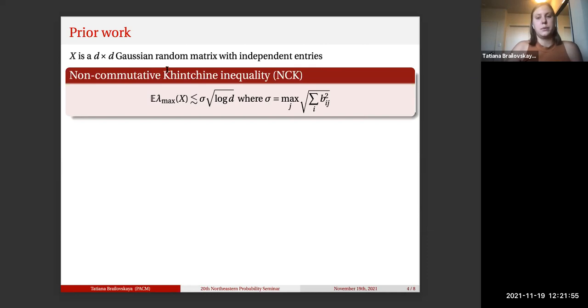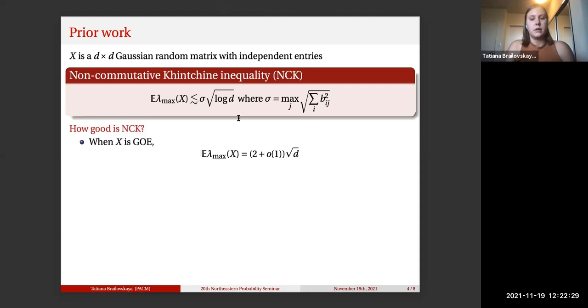When we have this Gaussian random matrix with independent entries, we know that the largest eigenvalue is going to be bounded above by this parameter sigma, which I've defined for you here, times square root log of the dimension. This inequality holds up to universal constants. That's what this squiggle notation means, if you haven't seen it before. If you haven't seen this inequality before and haven't thought about random matrices, it might seem like a strange inequality. It's hard to know if this is good or bad. How useful is this? To get a better understanding, let's consider a couple of simple examples.